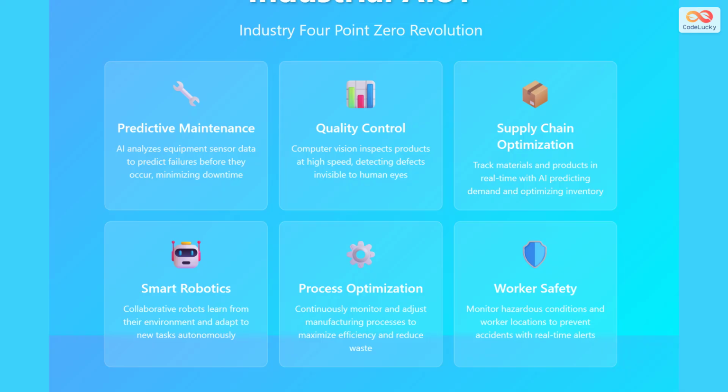Process optimization continuously monitors manufacturing processes and makes real-time adjustments to maximize efficiency and reduce waste. Worker safety systems monitor hazardous conditions and worker locations, providing real-time alerts to prevent accidents before they happen.